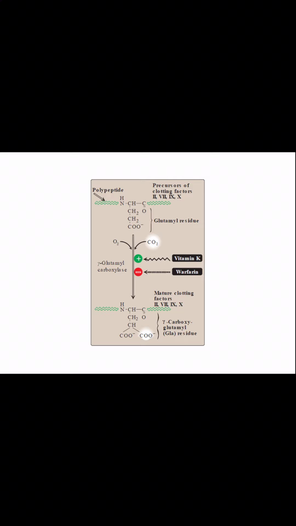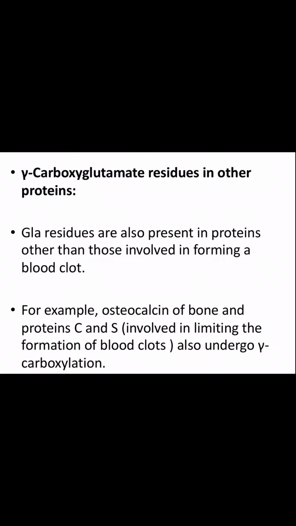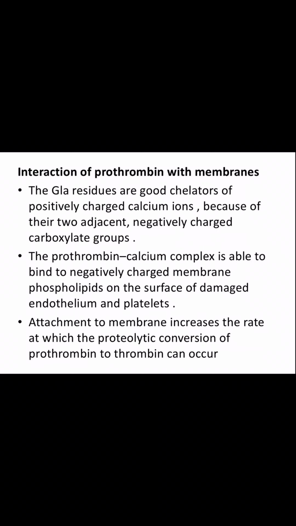Now, see, the glutamyl residues are good chelators of positively charged calcium ions because of their two adjacent negatively charged carboxylate groups. So, once they are matured, they have these carboxylate groups which are negatively charged and they will attract calcium towards it, and thus now they have positive charge.